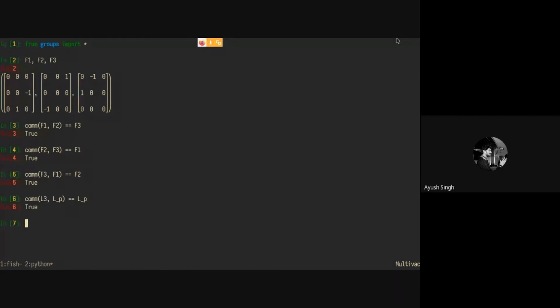The commutator between L3 and L minus is going to be minus L minus. And the commutator between L plus and L minus is going to be 2 times L3. So these are the three commutation relations between these three operators.